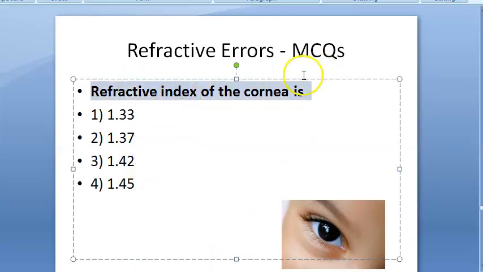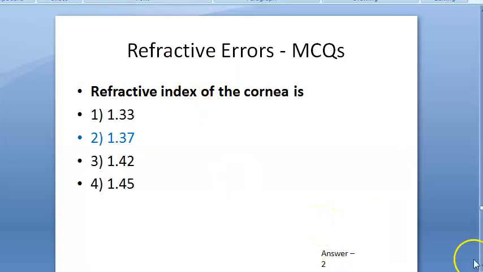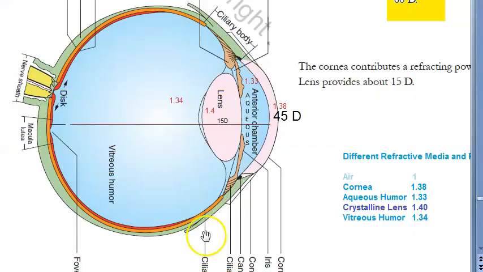So the refractive index of the cornea is 1.37. This is the nearest we have, so we'll go with this answer. Let's look at the answer here, 2. The answer is that the refractive index of the cornea is 1.37. Okay. So if you see here, the highest refractive index seems to be of the lens, right?